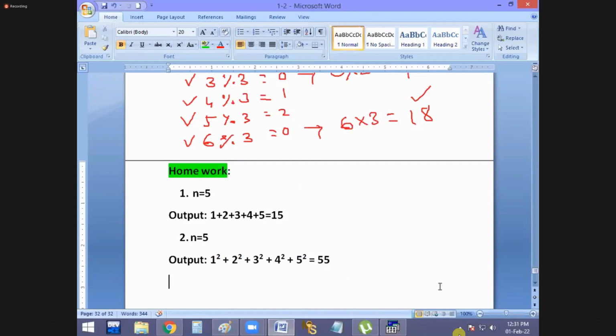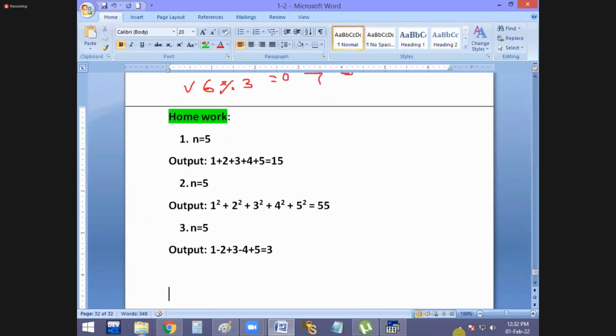And the last homework, n value equal to 5. It is your third homework. Now you have to print the output like this: 1 minus 2 plus 3 minus 4 plus 5, answer equal to 3. Same to same output you have to print on the screen. That's all. It is the required output.